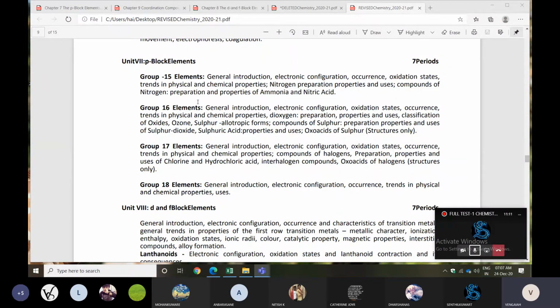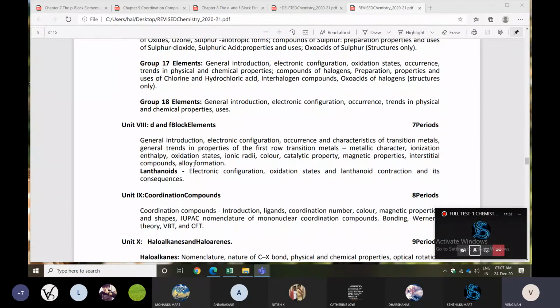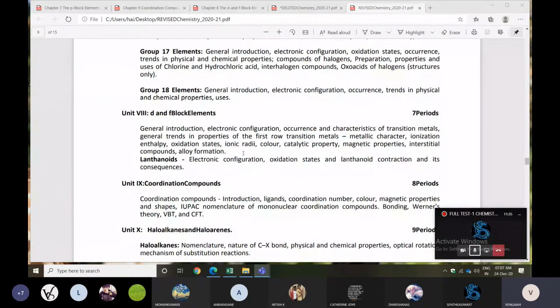I gave separately what is important for the exam point of view on trends. The nitrogen properties and compounds of nitrogen will also be there. I gave these in the WhatsApp group. You can check the D and F block elements also, to see what topics will be there.